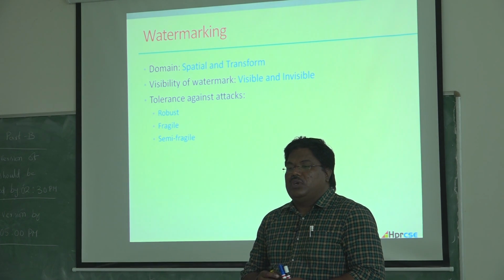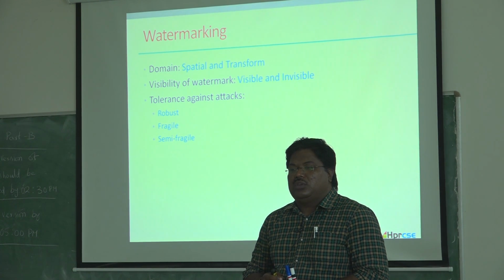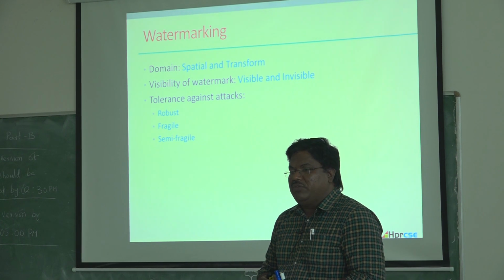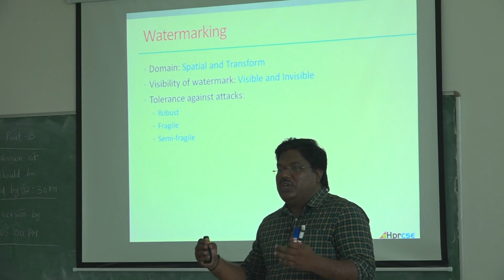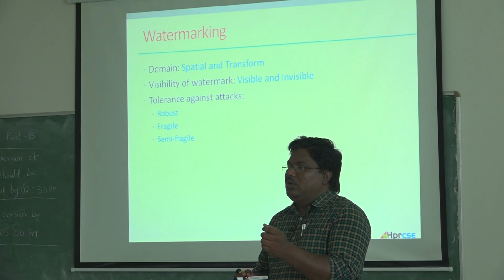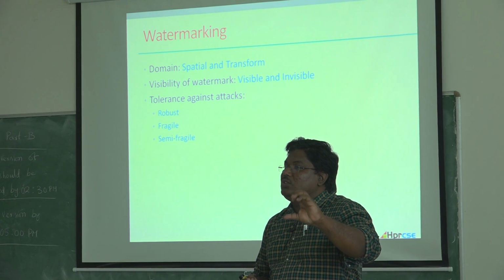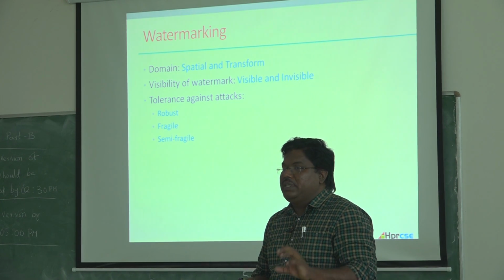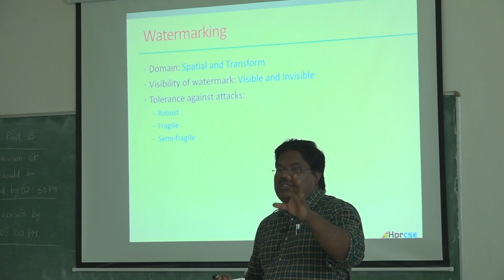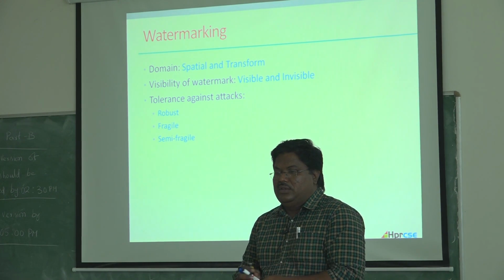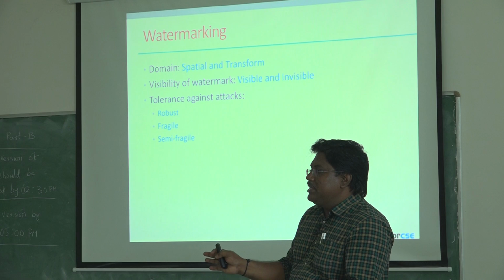And another thing is we want to tolerate against the attacks. So we want to make it robust, fragile, or semi-fragile. For that reason only, we have come up with multiple ways to embed. One of the easiest ways to achieve these three things is that whatever information I have should be converted into a QR code, which cannot be tampered with and can be reconstructed from the redundant places stored in the image which I am going to capture. Okay. So this way, I am going to satisfy all the requirements of this problem.